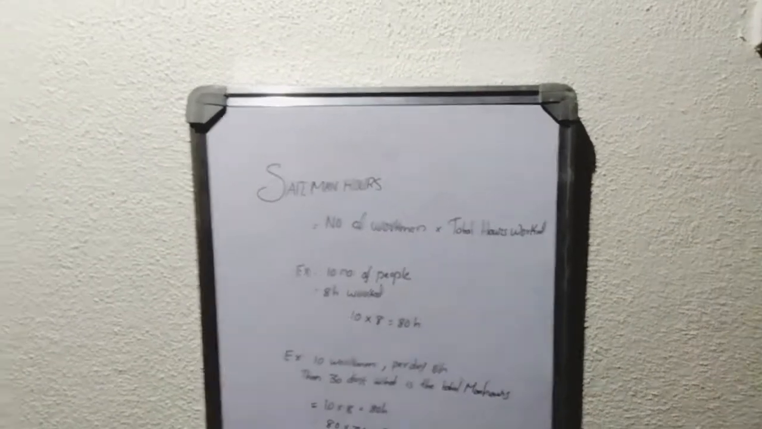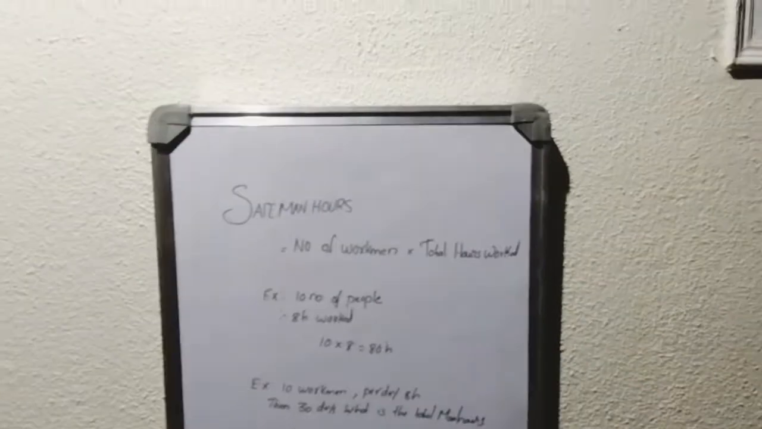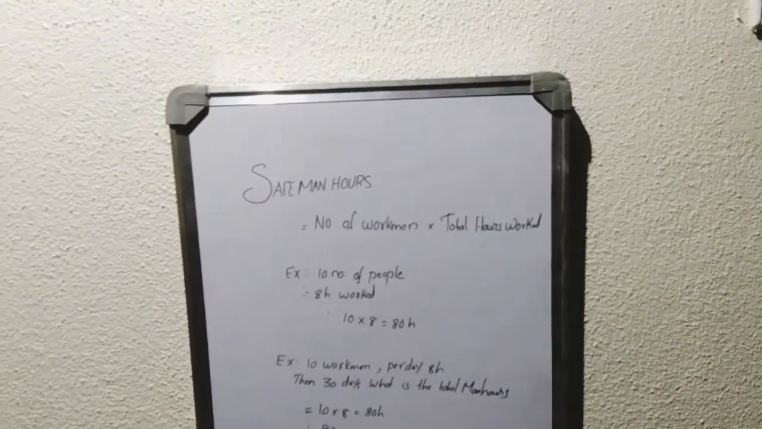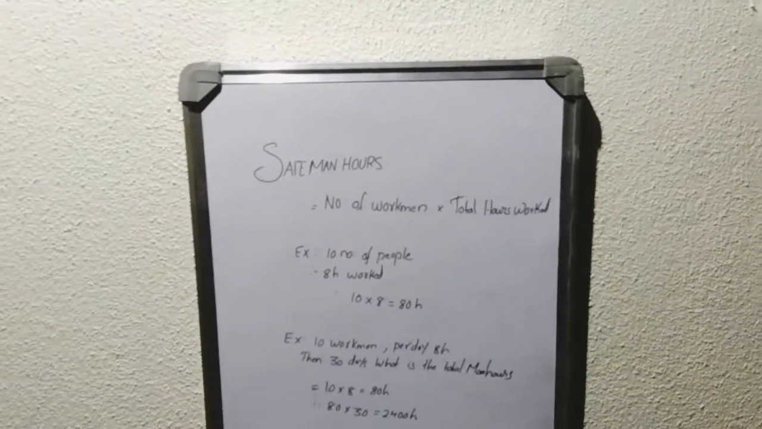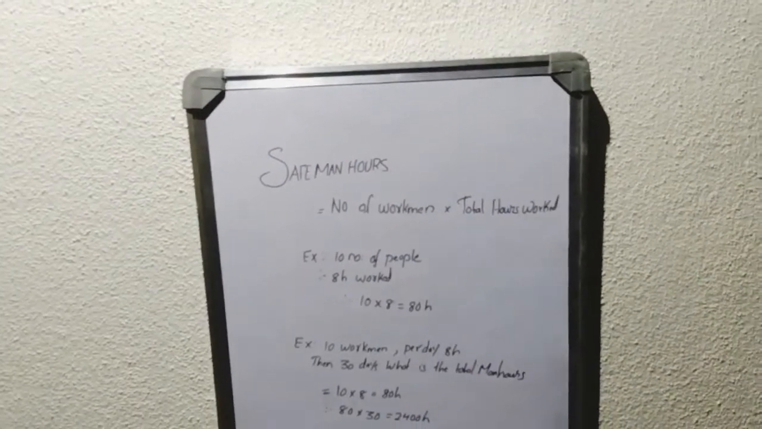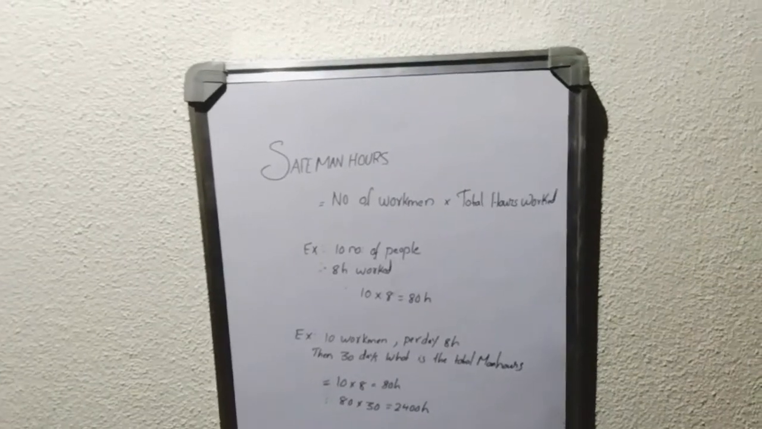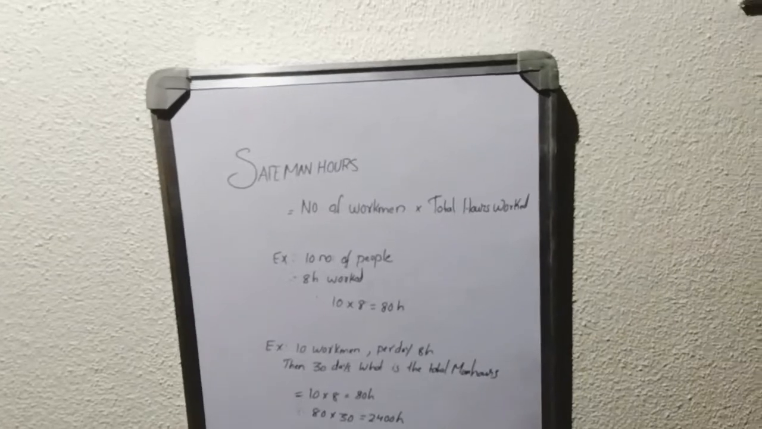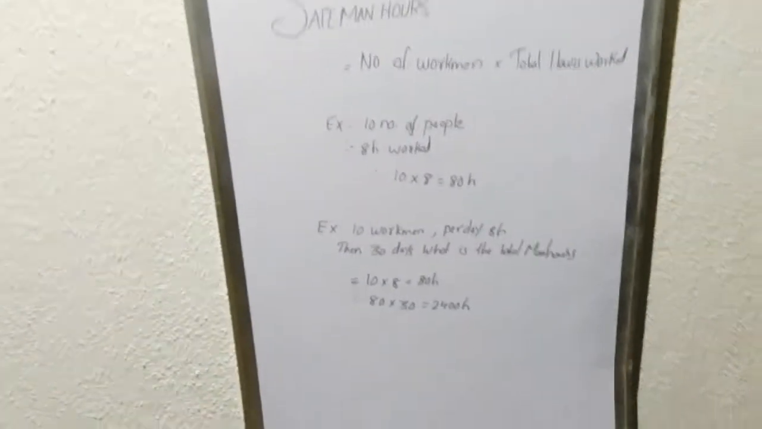So we are taking one example of 10 workmen working 8 hours per day. What will be the total man hours per month, or we can say per 30 days? One day they are working with 10 people into 8 hours, that is 80 hours. So the total man hours worked for 30 days is 80 into 30, that is 2400 hours.